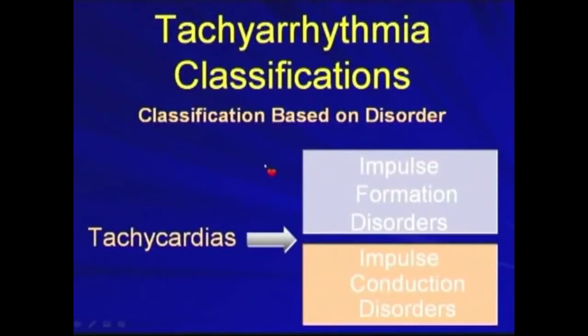Tachyarrhythmia classifications have many kinds. This is one type of classification based on disorder. So it can come either from impulse formation disorders or from impulse conduction disorders.